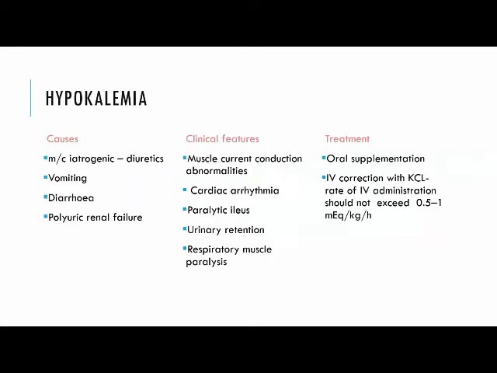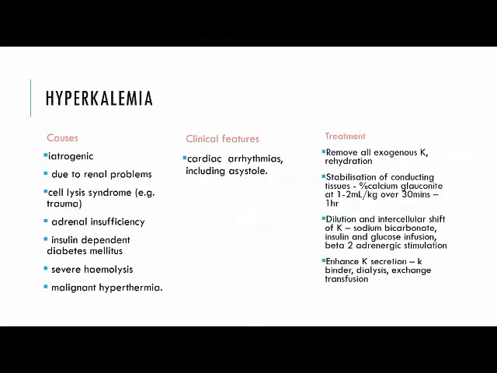Moving on to potassium disturbances, hypokalemia. The most common causes are use of excessive diuretics, vomiting, diarrhea, and polyuric renal failure. Clinical features include muscle weakness, conduction abnormalities and cardiac arrhythmias, paralytic ileus, urinary retention, and respiratory muscle paralysis. The treatment is usually with oral supplementation. In severe cases, IV correction may be required, and the rate of IV administration of KCl should not exceed 0.5 to 1 milliequivalent per kg per hour. Hypokalemia is most commonly iatrogenic or may be seen due to renal problems.